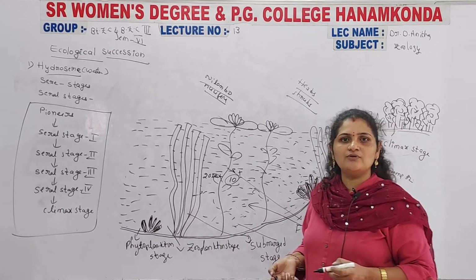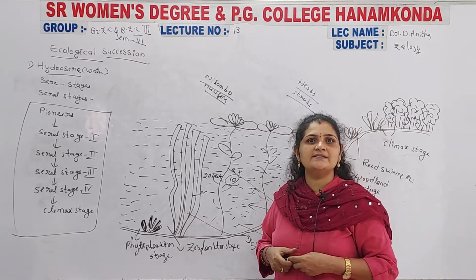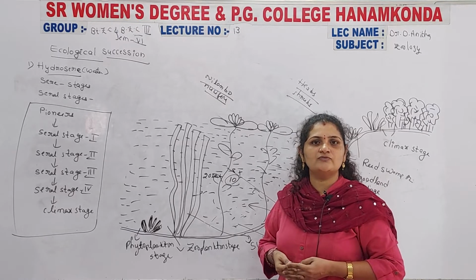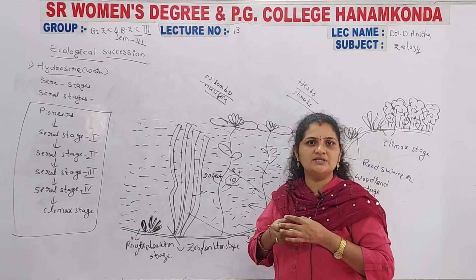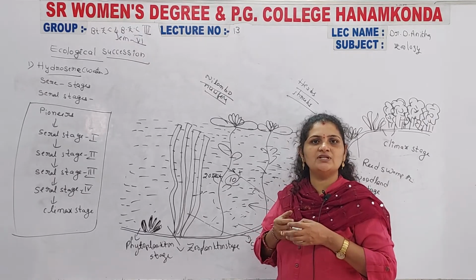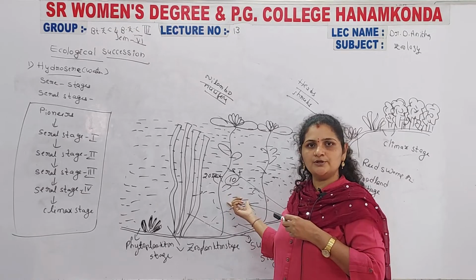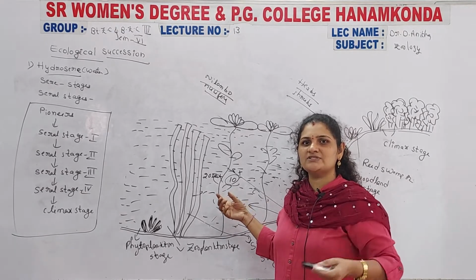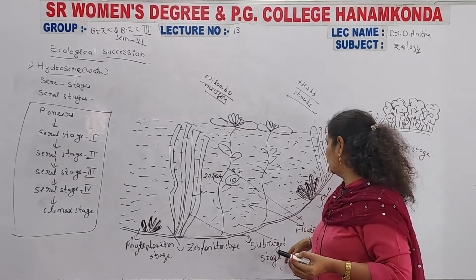In this floating stage, other organisms like salamanders and the larval stages of the frog are developed here. The salamanders are also amphibians, and the larval stages of the amphibians start their development here and are able to survive here, mainly inside the floating stage.